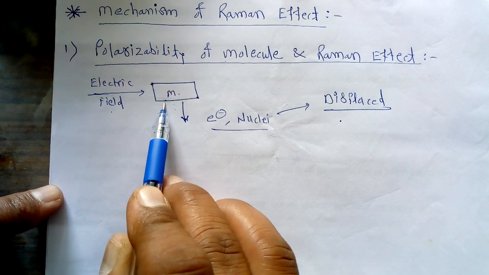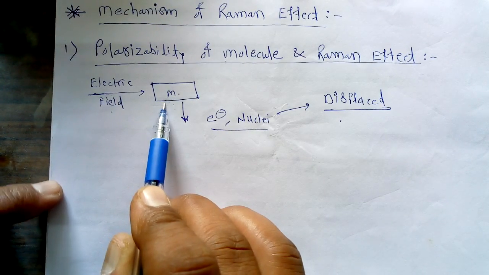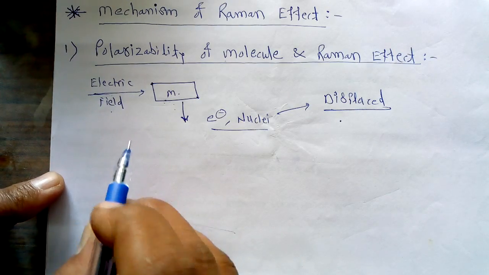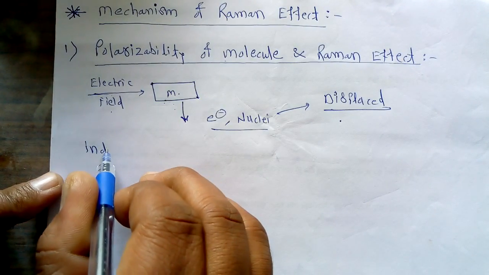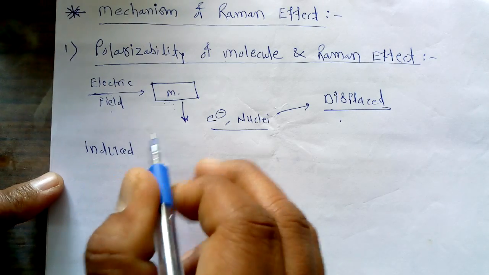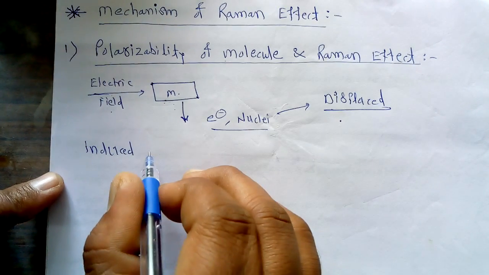Due to such different interaction, what happens? There is a creation of an induced oscillating dipole moment.